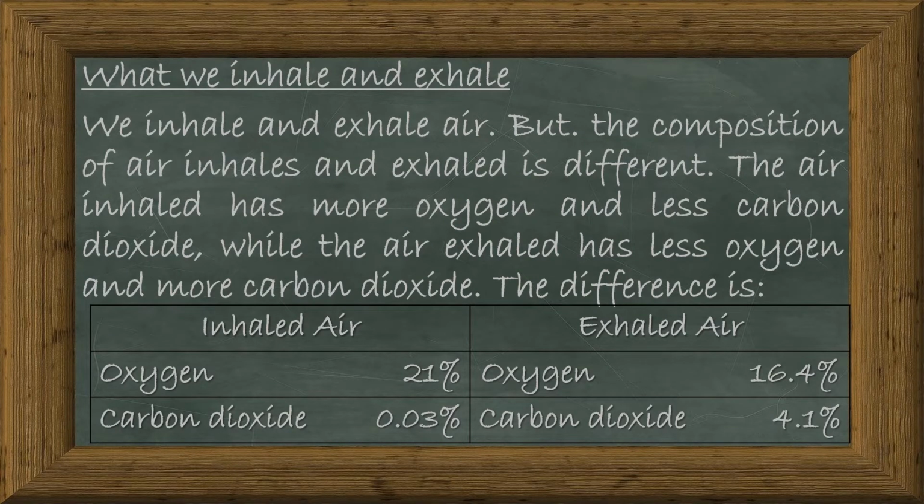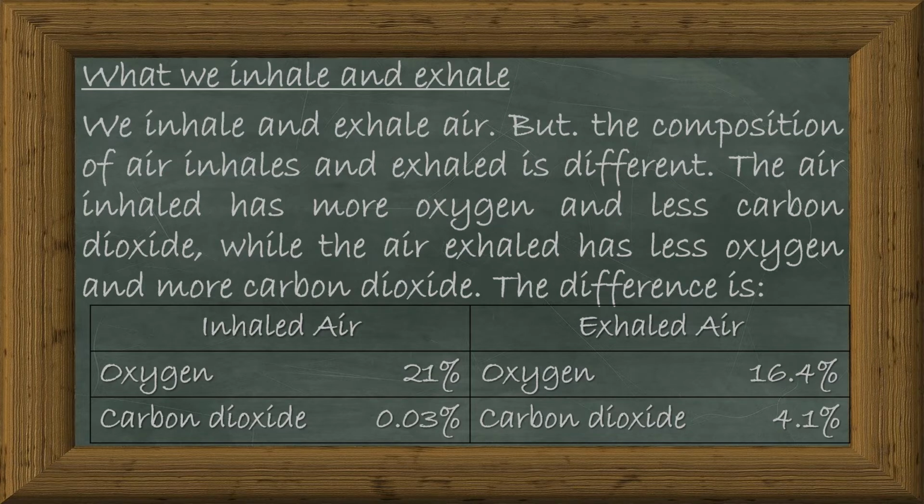What we inhale and exhale. We inhale and exhale air, but the composition of air inhaled and exhaled is different. The air inhaled has more oxygen and less carbon dioxide, while the air exhaled has less oxygen and more carbon dioxide.